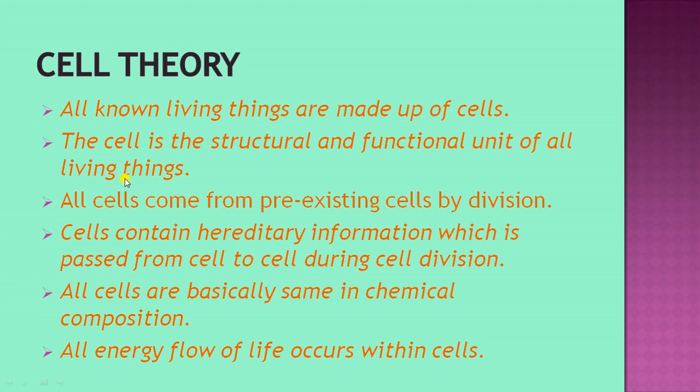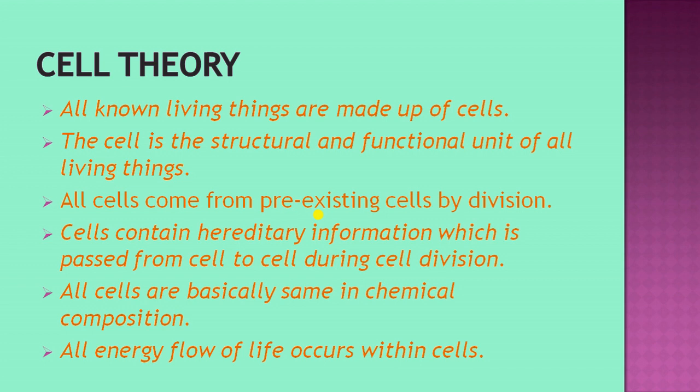So all cells come from pre-existing cells by division. Just now I told you this statement, omnis cellula e cellula, which means all cells come from pre-existing cells. So there are cells from which the new cells arise by the process called cell division.